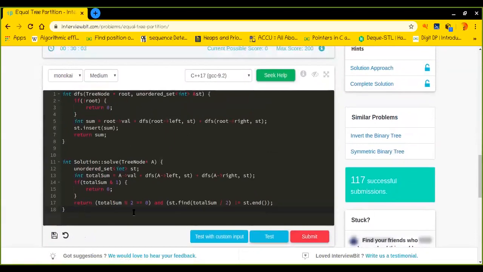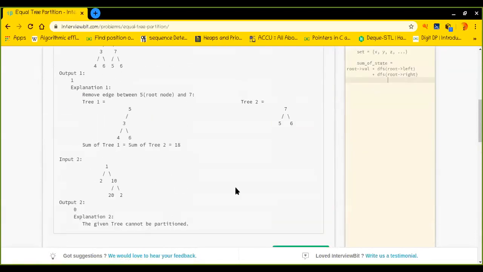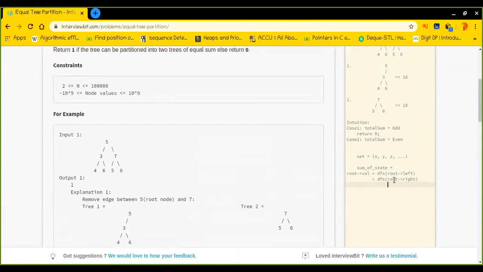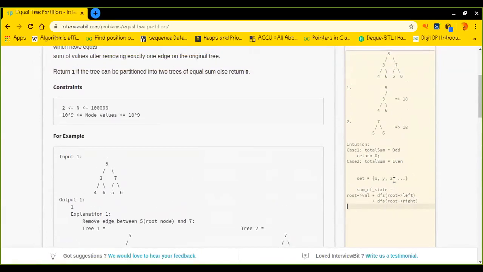This is more intuitive. If you did not get it, I can explain the whole recursive stack, how things are going, how we can save the sum of this particular state in our set, and how we need to find out whether it exists in this set or not. The concept behind it is, if the sum is odd, we cannot split it into two halves where each half has an equal sum, if we are dealing with whole numbers and not decimals.